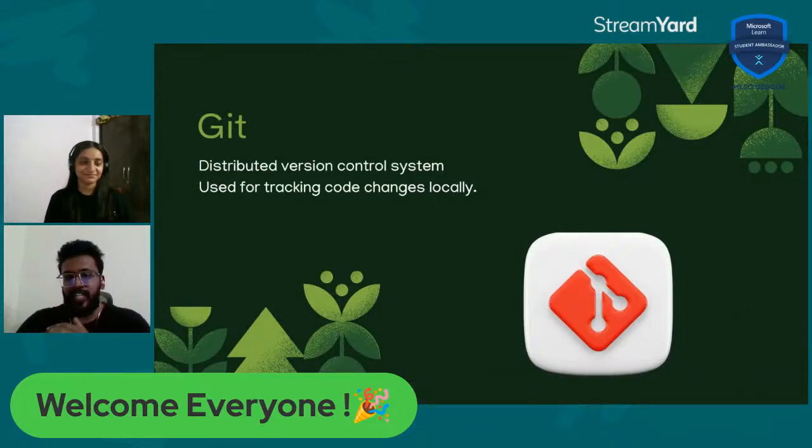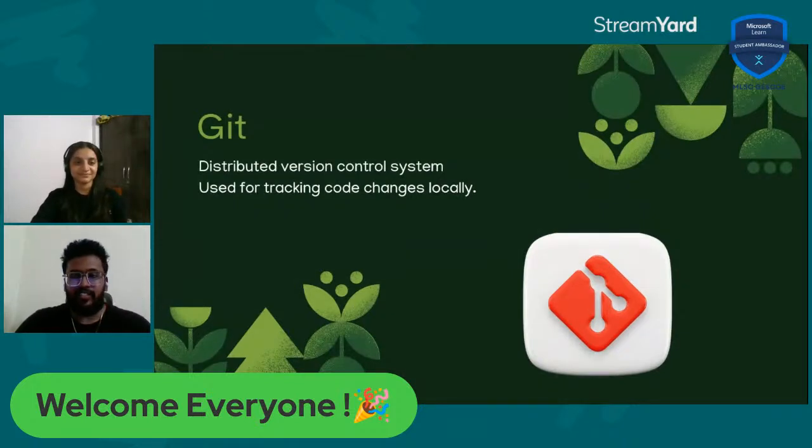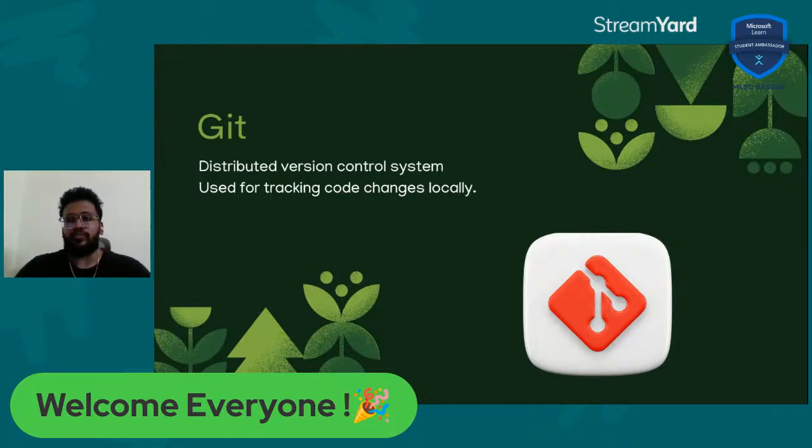So Git is basically what it says here. Nothing to be afraid of. Git is just a distributed version control system used for tracking code changes locally. Sounds like a big and scary thing, but what it basically does is check to see if you've made any changes to your code. It tracks those changes. It allows you to add changes from other people. It allows you to delete those changes. It allows you to do a bunch of stuff. With this little algorithm that it uses, called the diffing algorithm, it checks what kind of changes you've made to your files, and that's the heart of the Git